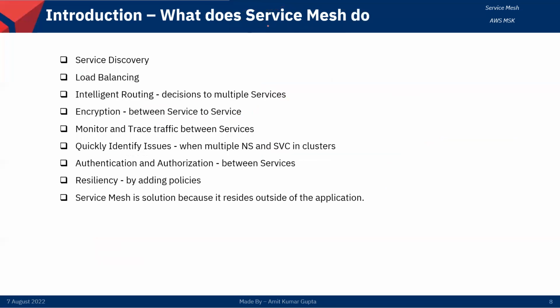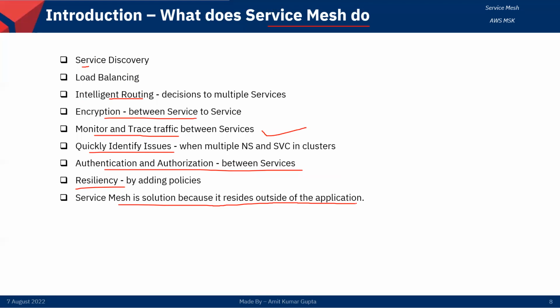So what does a service mesh do mainly? What things will we get from a service mesh? We will get service discovery, load balancing, intelligent routing, and encryption, a very good feature. Monitoring and tracing are major things we will get here. Quickly identify issues, and authentication and authorization between the services. Resilience: service mesh is a solution because it resides outside the application.